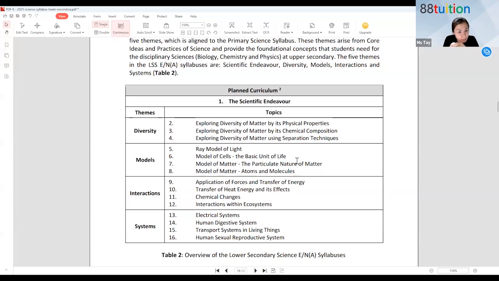Are you all attending the next session, Hannah? Hannah cannot. Serena? Continuing, right, Serena? Yeah, good. Because from the next lesson onwards, we are starting on the scientific endeavors. We are starting the topic proper.